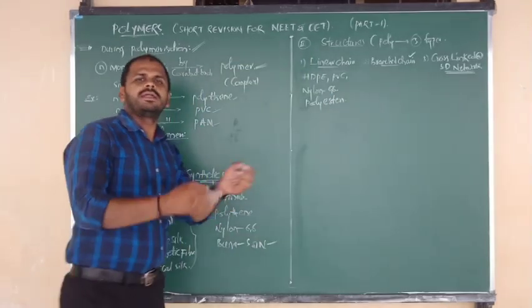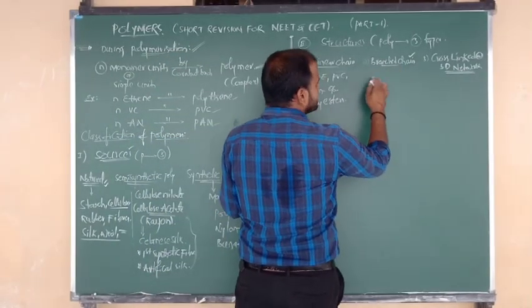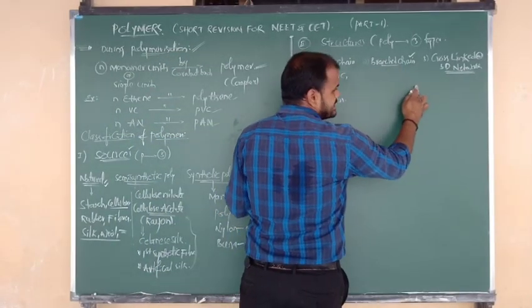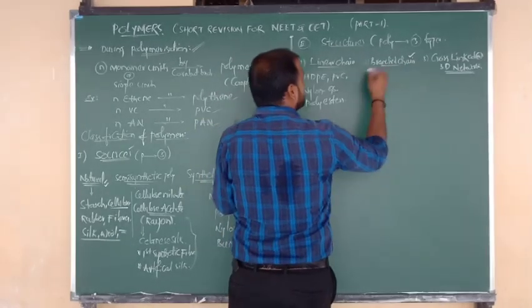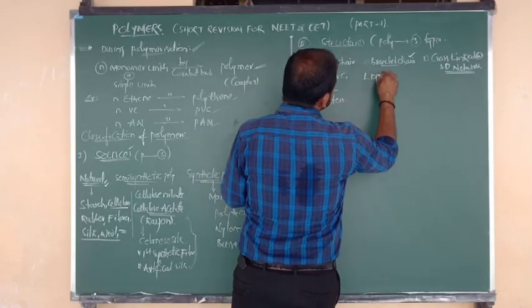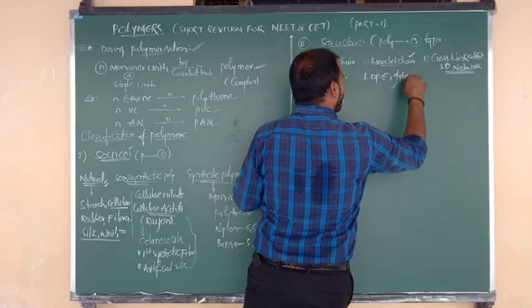Polyesters like Terylene. Okay, all of you? Good. Next, branched chain polymers. Again, they have a number of linear chains, but they have little bit incomplete branches. So we have to say branched chain polymers. Example is LDPE, and another example is glycogen.